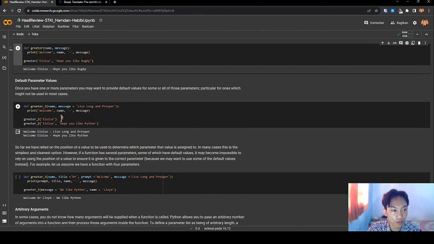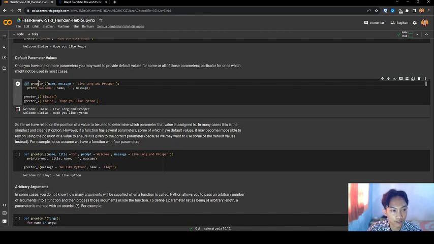Once you have one or more parameters, you may want to provide default values for some or all of those parameters, particularly for ones which might not be used in most cases. Let's see the code. I have greeter with variable name and message, default parameter live long and prosper, print welcome name. I run this with one parameter, Eloise. See, welcome Eloise, live long and prosper. This is the default. I replace the default value: hope you like Python. This printed: